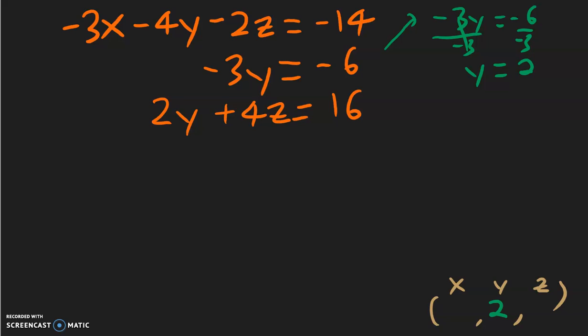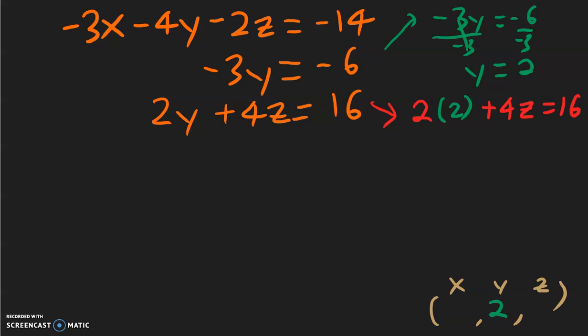So now we want to find another equation that already has y but only has one other variable, and that will be the third equation right here. So over here we have 2y, so 2 times y. I'm not going to write down y because we already know that y is equal to 2 from what we did earlier, so 2 times 2. And keep on copying, plus 4z. I don't know what z is, so I'm going to write a z equal to 16.